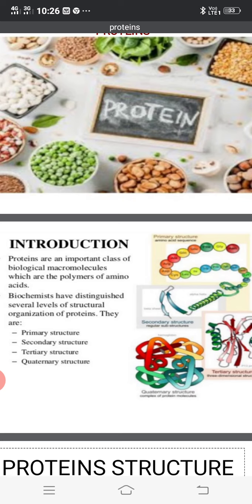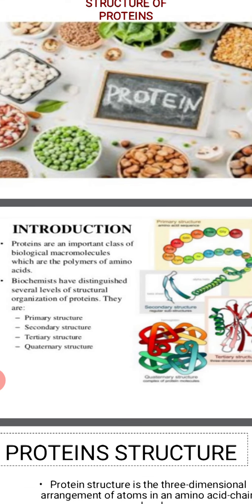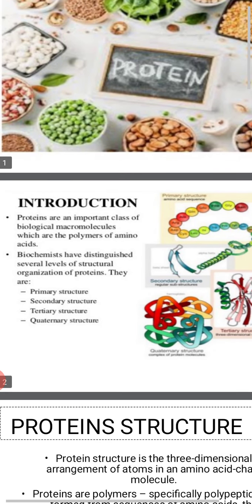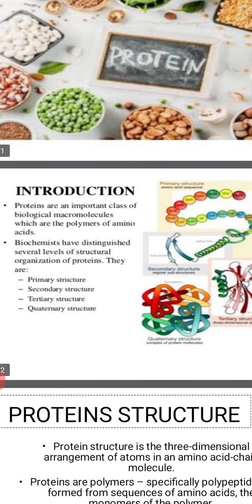You all know about the amino acids. An amino acid is a bifunctional organic molecule that contains both a carboxyl group and an amino group in it. So there are different kinds of amino acids which make up the protein: hydroxy amino acids, thioamino acids, carboxy amino acids, diamino acids, aliphatic unsubstituted amino acids, heterocyclic amino acids, and so on. With the help of these amino acids, the proteins are made up. The proteins are an important class of biological macromolecules, which are the polymers of amino acids.